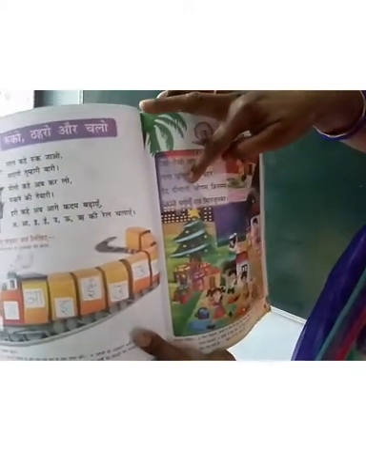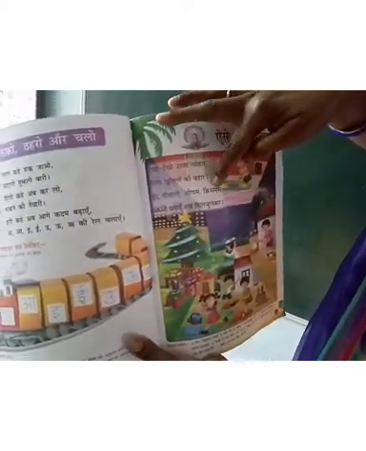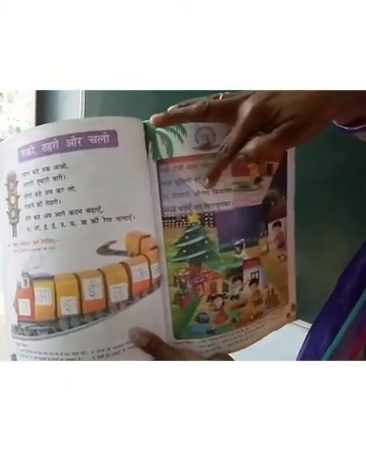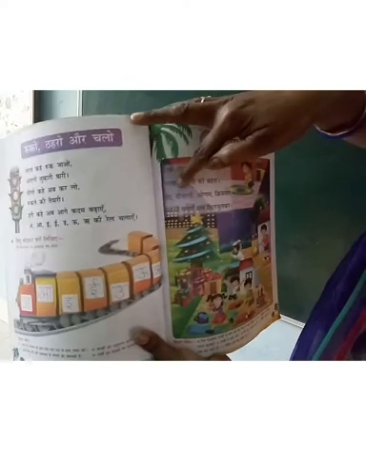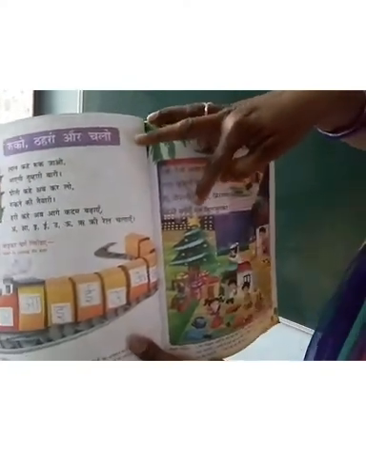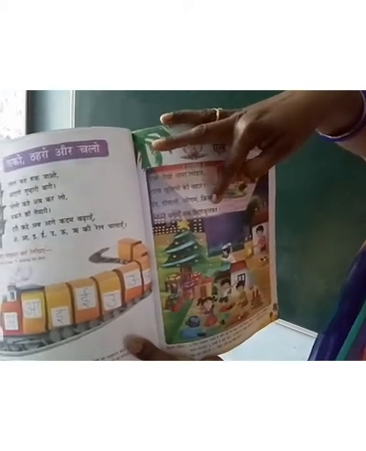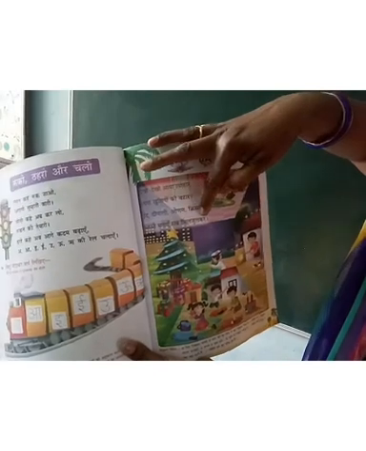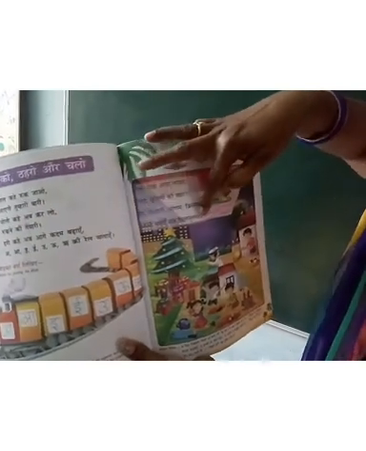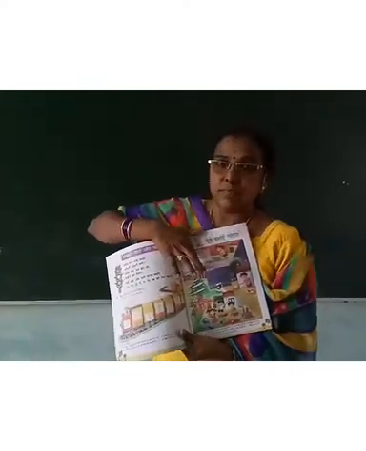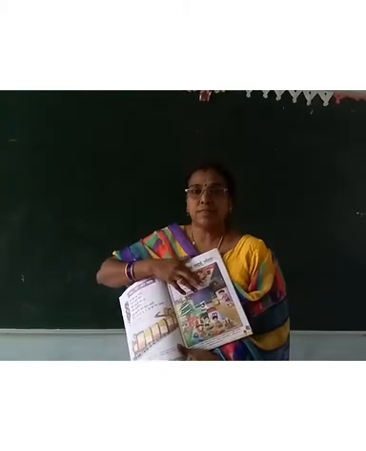Eid, Diwali, Onam, Christmas. What is this? These are festivals. And आओ मनाए सब मिलजुल कर. We all together will meet and celebrate the festival. Okay children, you have to learn this. Okay, next.